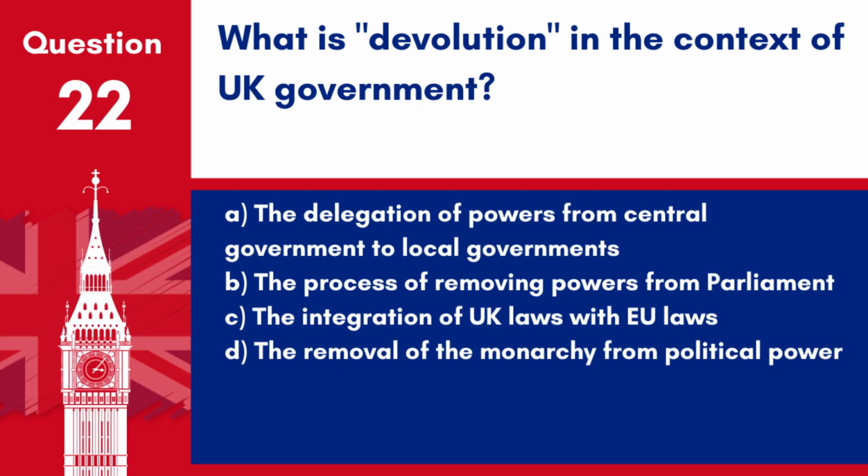Question 22. What is devolution in the context of UK government? A. The delegation of powers from central government to local governments. B. The process of removing powers from Parliament. C. The integration of UK laws with EU laws. D. The removal of the monarchy from political power. Answer A. Devolution in the UK refers to the transferring of certain powers from the central government to regional governments like those in Scotland, Wales and Northern Ireland.